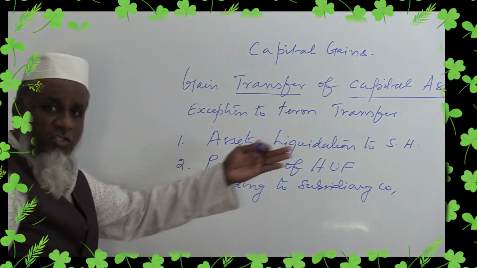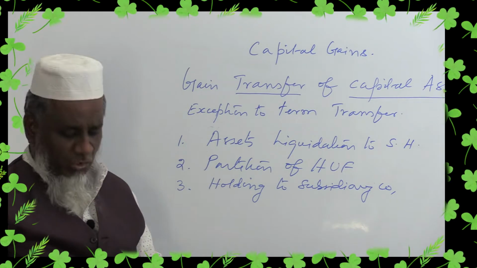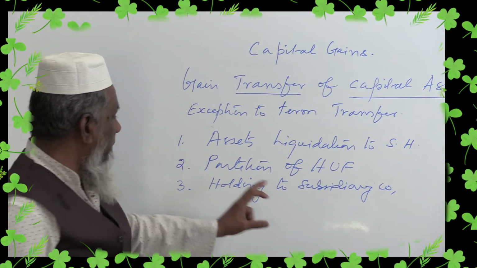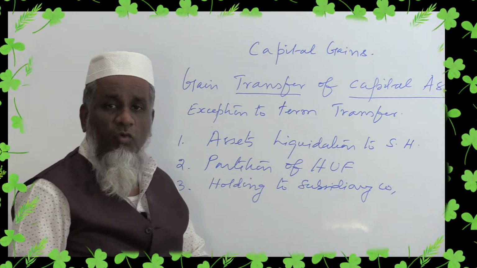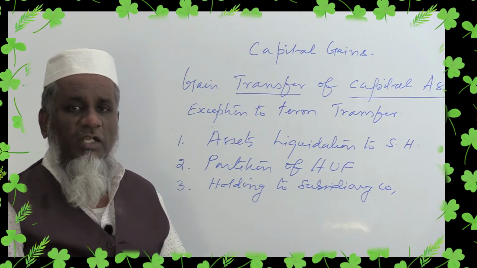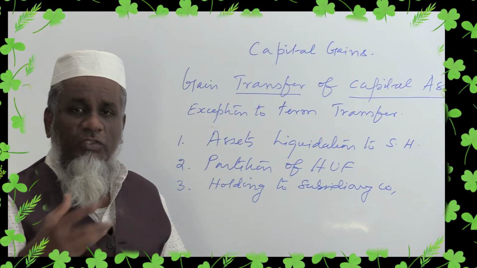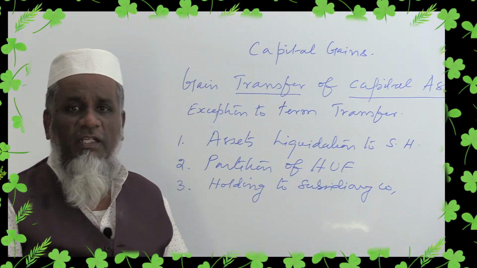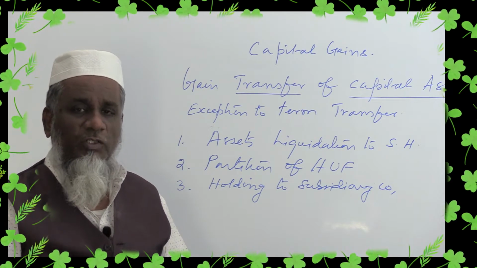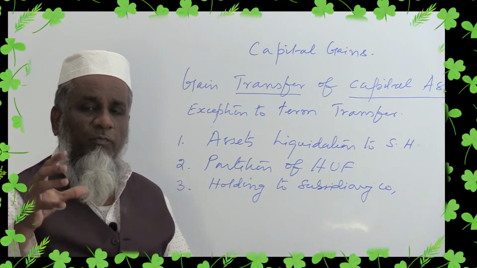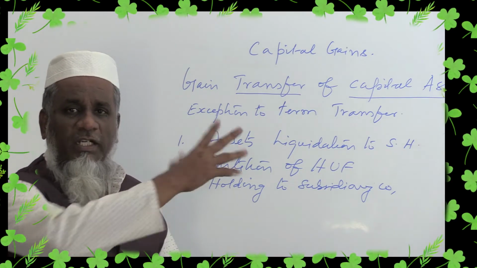So already last year, when you studied corporate accounting, you became very clear about the terms: what is meant by holding company and what is meant by subsidiary company. A company whose shares, more than 51%, were taken over by another company is called a holding company. The company whose shares were taken over by another company is called a subsidiary company. So holding company means when you purchase more than 51% of the shares, automatically the control goes to that company.